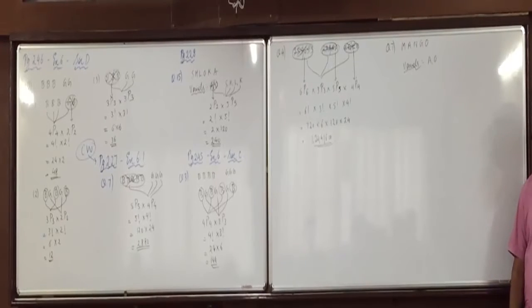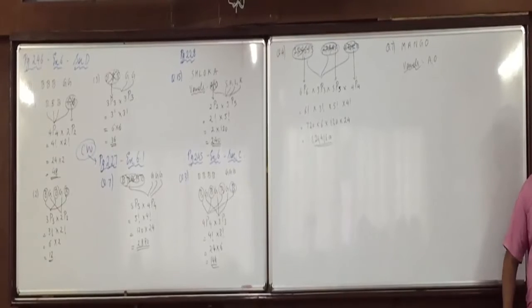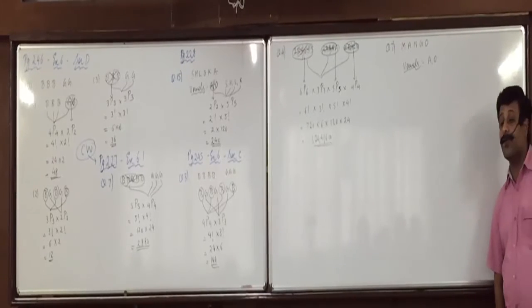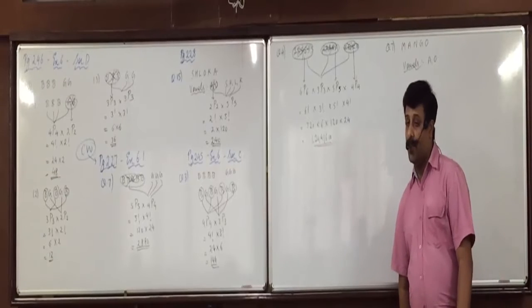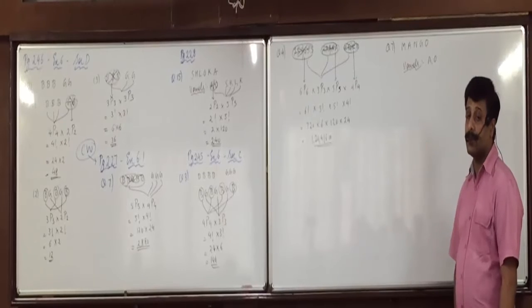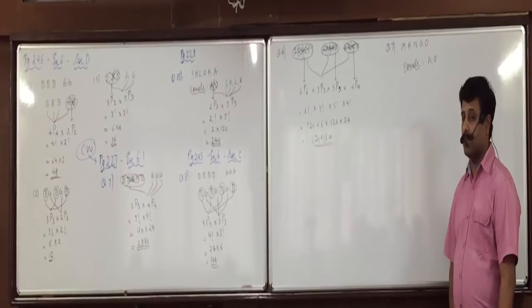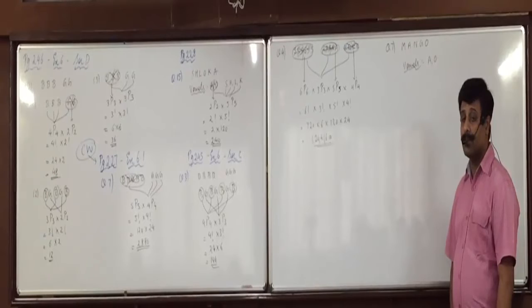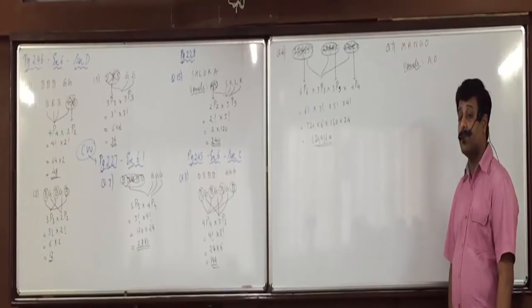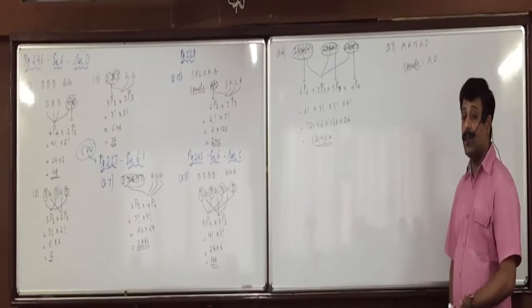M-A-N-O-G, mango. How can you do it in calculations? 3P3 into 3P... 3P3 for? M, N, G. Then that 3 will be together. A and O will always be not together, but we want it not to be together.